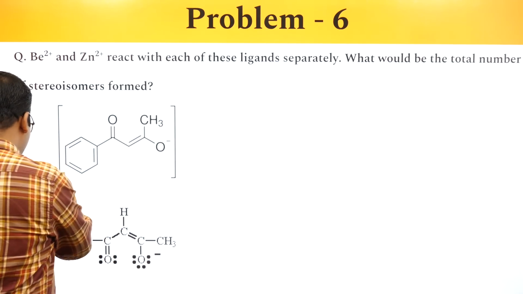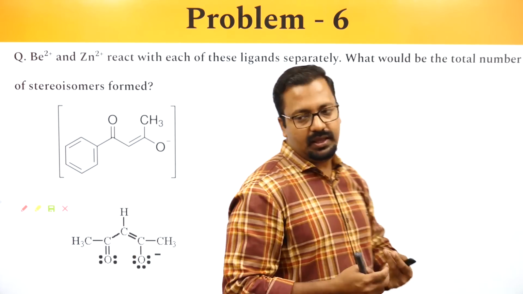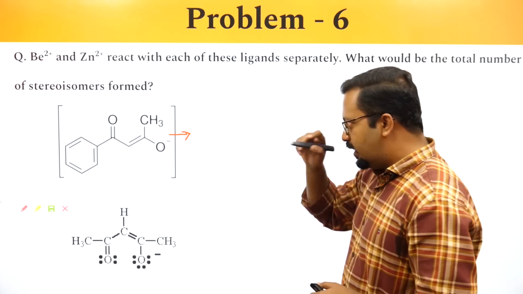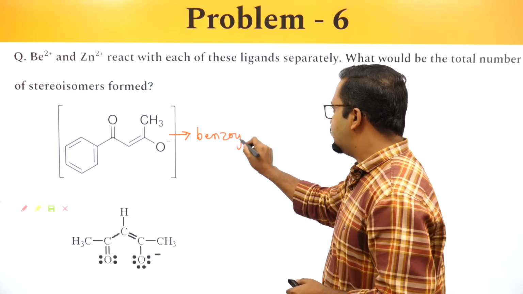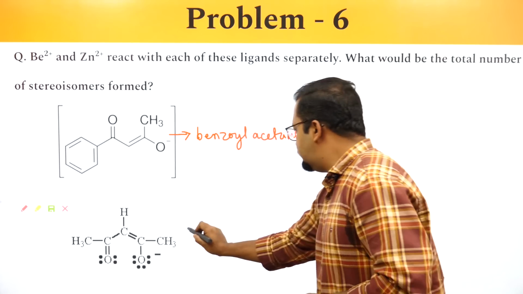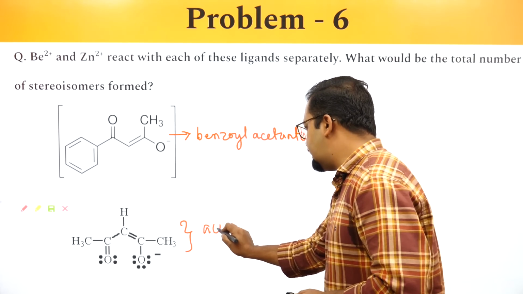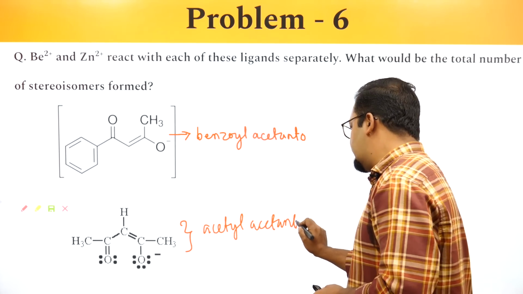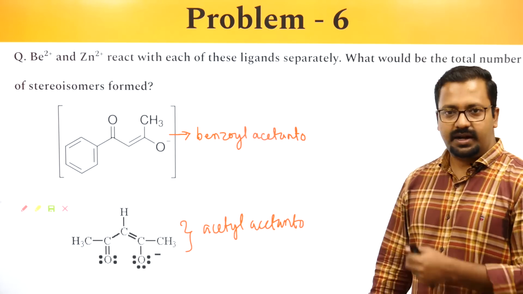So first and foremost, we need to know that beryllium and zinc, when they combine with any bidentate ligands, this ligand is known as benzoyl acetone, and this ligand is known as acetyl acetone. Benzoyl acetone and acetyl acetone.